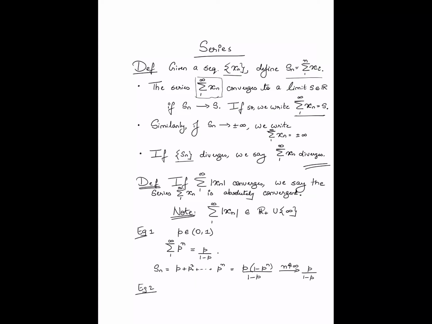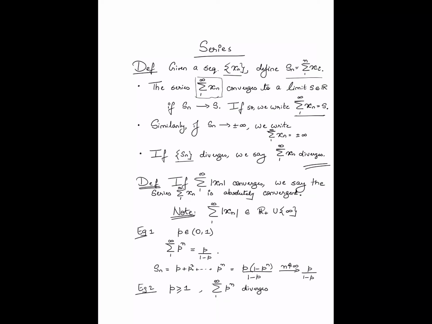Similarly, an analogous argument will tell you that for p greater than or equal to 1, summation p raised to n diverges, right? Because it's a GP after all, so you can write it out. p equals 1 is a special case, in which case Sn is just equal to n.